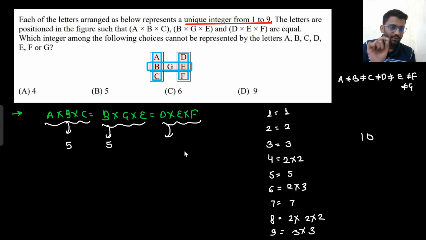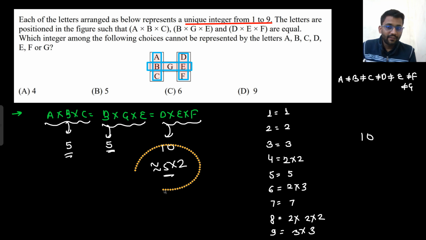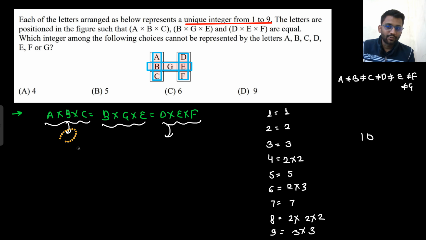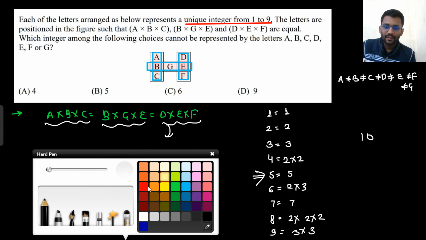If there had been an option that you can put d value equals to 10, so you would get 5 into 2 from here. Then you could have got 5. Right? So 5 cannot be one of the integers here. So you can't put b equals to 5. You can't put any number equals to 5. Although the answer would be b now.